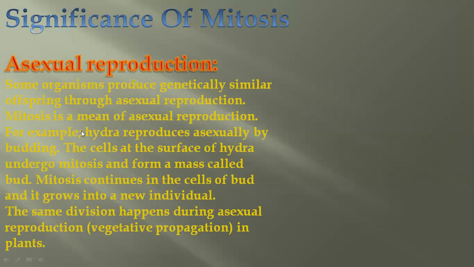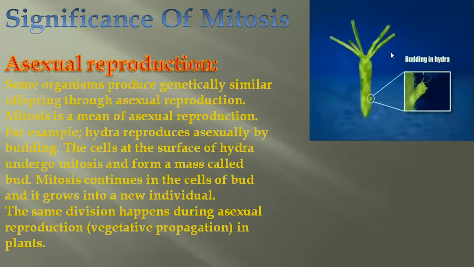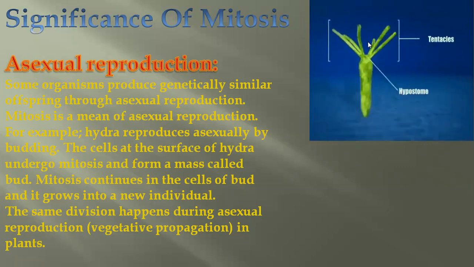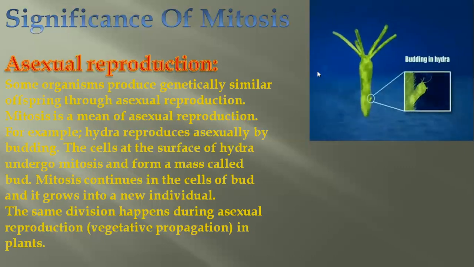For example, the example given is Hydra. Hydra reproduces asexually by budding. You can see this is Hydra. It lives in the sea, this is a marine animal. And this is not a plant, this is an animal that is sessile, that doesn't move, that just stays for the whole of its life in one place. So these are its tentacles and this is its body. Then what happened?